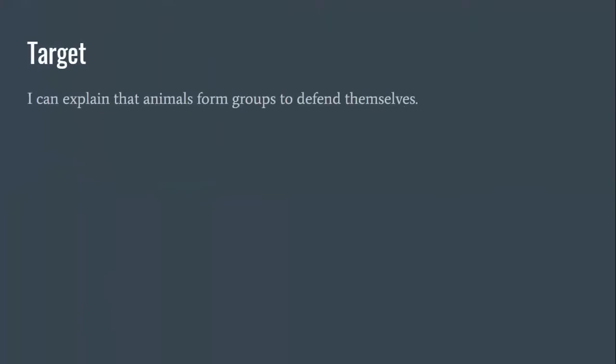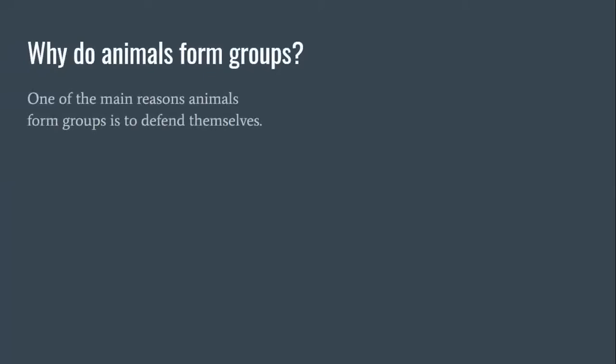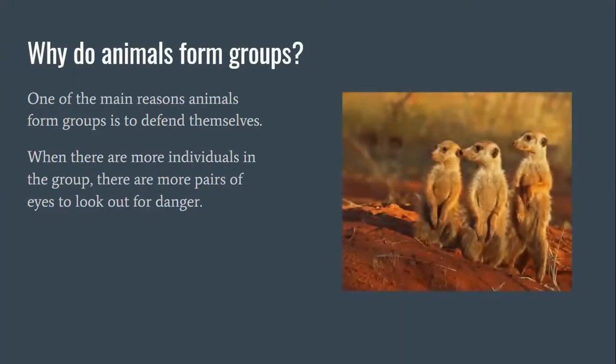So here's our target. I can explain that animals form groups to defend themselves. So why do animals form groups? One of the main reasons animals form groups is to defend themselves. When there are more individuals in the group, there are more pairs of eyes to look out for danger. This is a picture of meerkats. You can see that they're looking out for danger as a group.